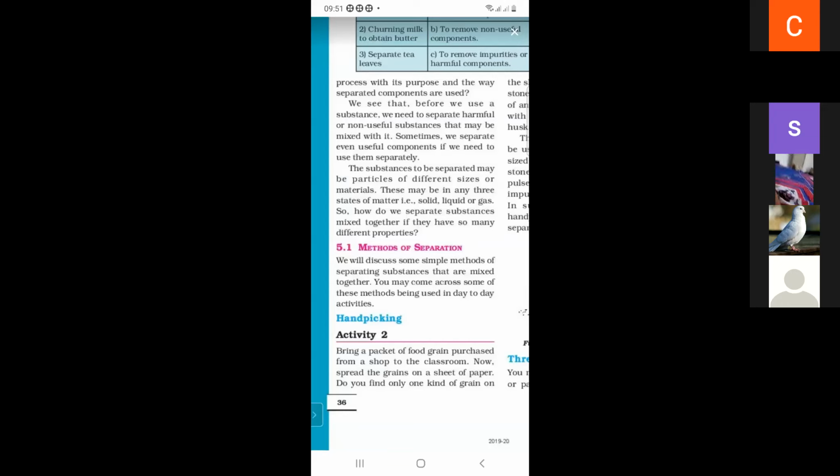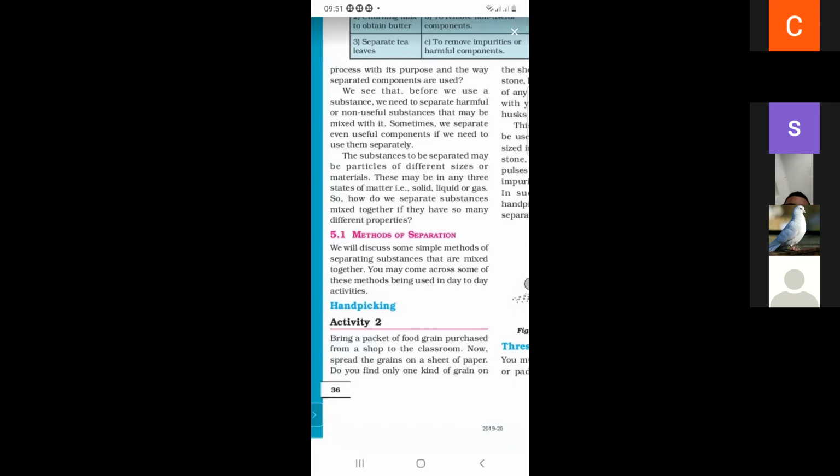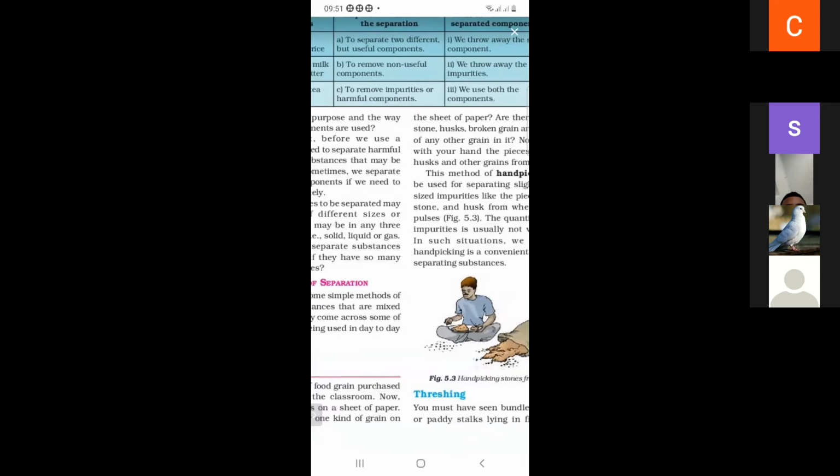There are many separation methods. The first method is hand picking. If we separate the components of a mixture with the help of our hands, it is called hand picking.